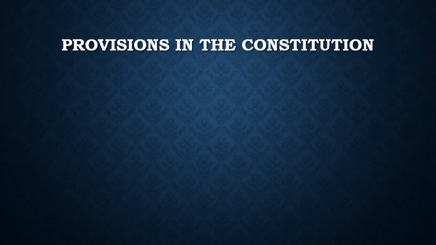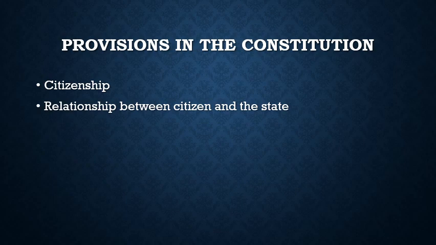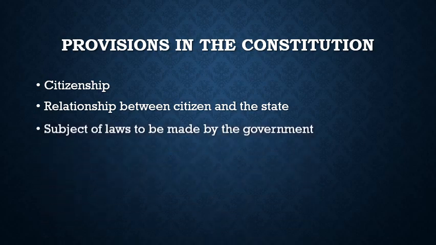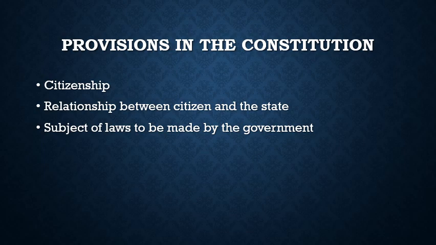Provisions in the Constitution. Citizenship, that is, right of citizen. A person who is born and brought up in a particular country acquires the citizenship of that country. Relationship between citizen and the state. The state has to look for the welfare of the people in the state. Subject of laws to be made by the government. Rules and regulations, laws are to be made by the government.